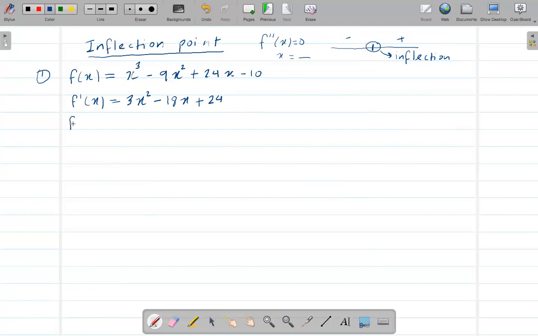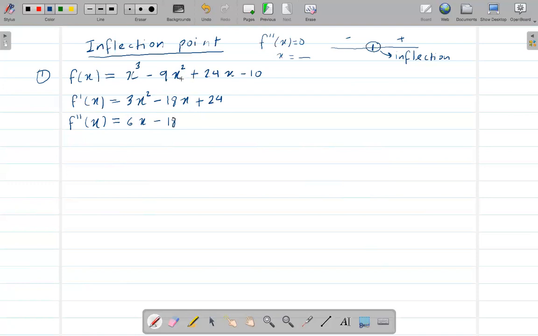And the second derivative is the derivative of the first derivative. So the second derivative is 6x minus 18.